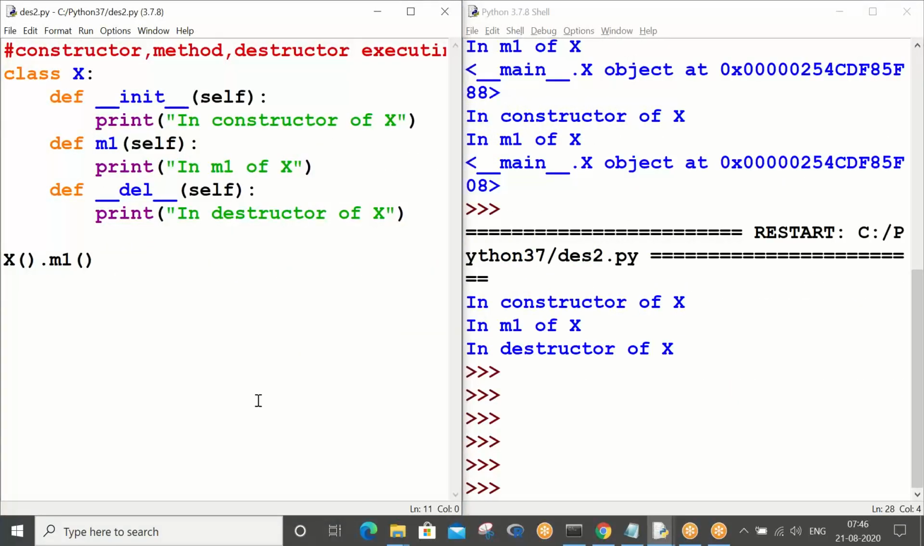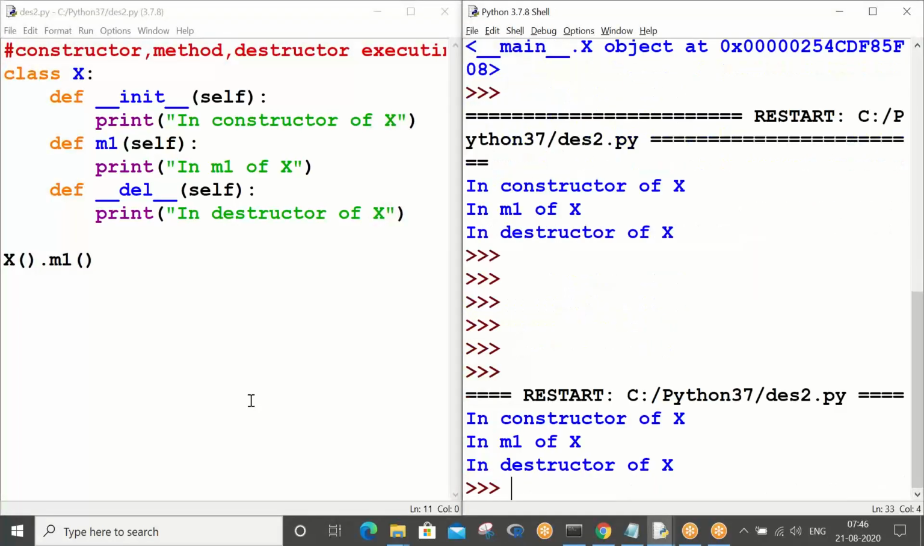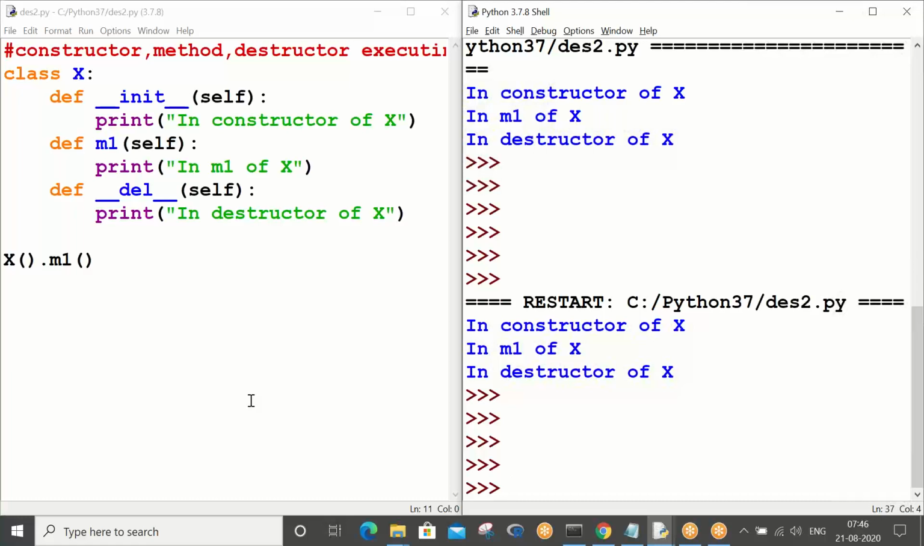Let me execute it once again if you want. Control S, F5. Can you see that? What's happening here, sir? Interesting, right? With the help of one line, you manage to execute the constructor, a method, and also the destructor. So what is happening here? If you really have an idea, tell me. So all three got executed. That's correct. So, sir, explain the concept of destructor: how did it get executed?